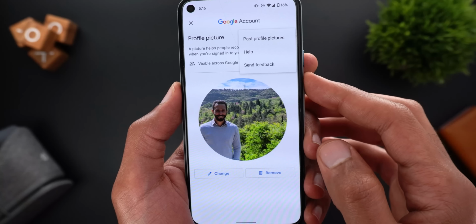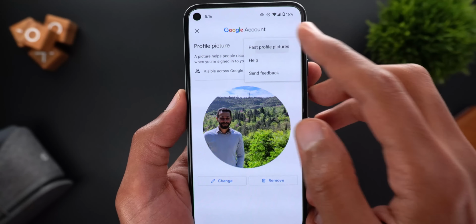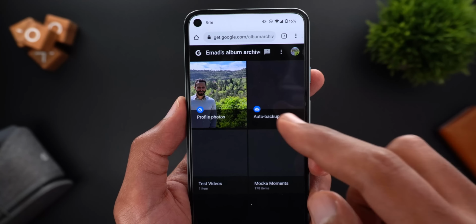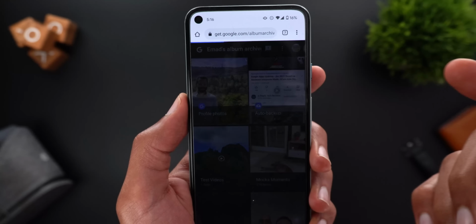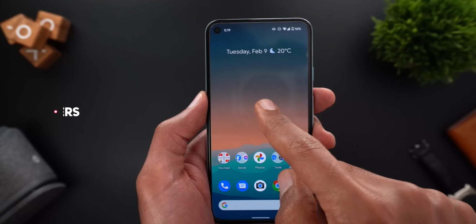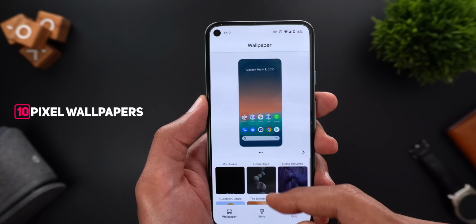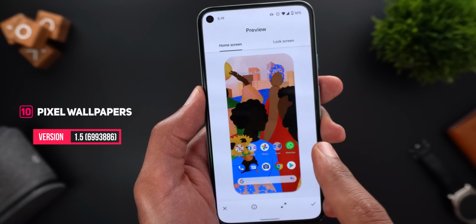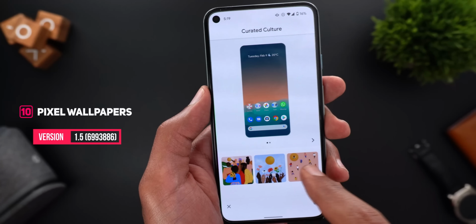Or you can tap on the three dots at the top and tap on Past Profile Pictures. It will take you to a web-based screen so you can check your previous profile pictures and choose the one you want. And finally, Pixel users got a new wallpapers category called Curated Culture, and when you go inside you will see 3 different colorful wallpapers.